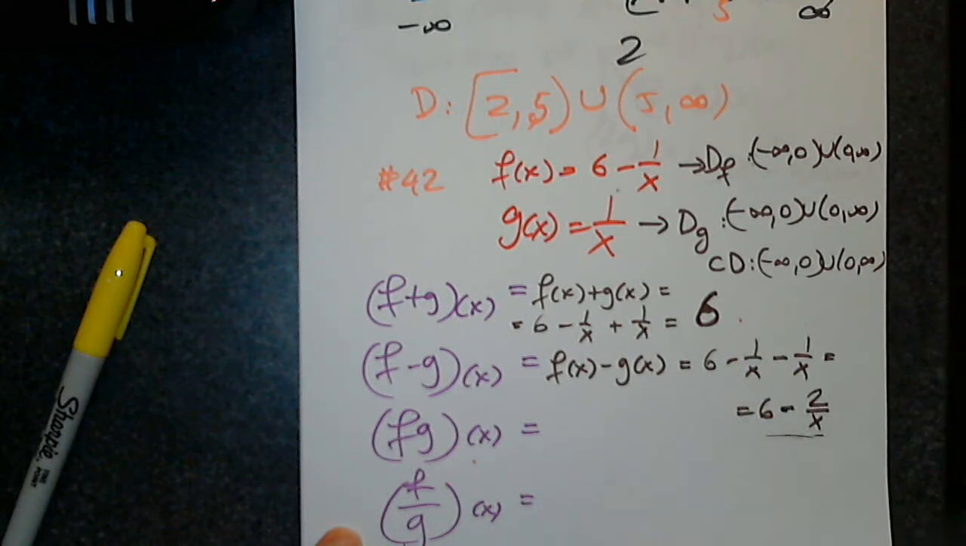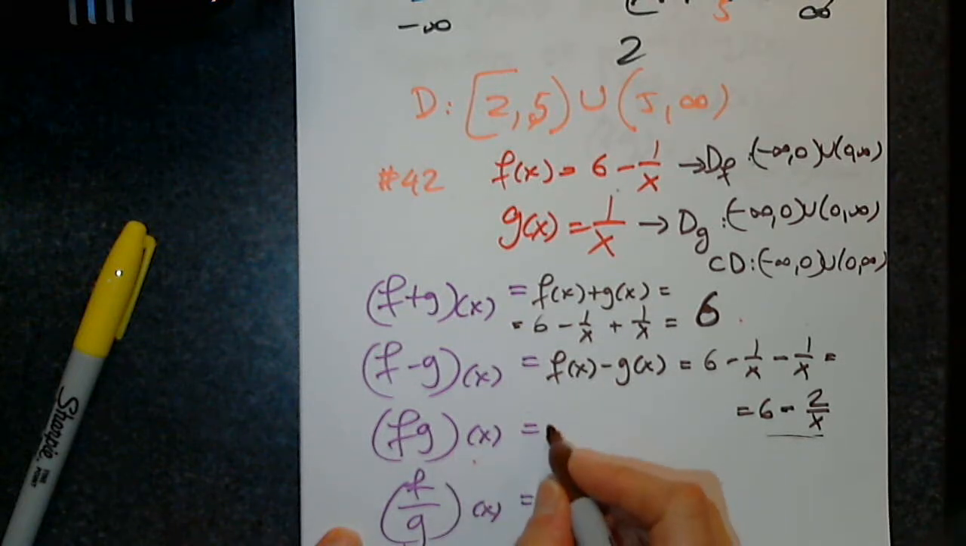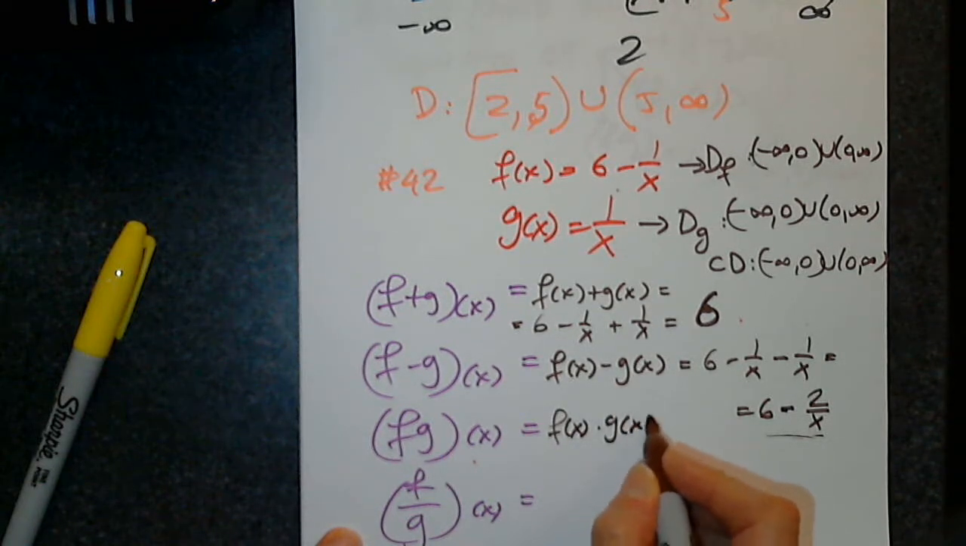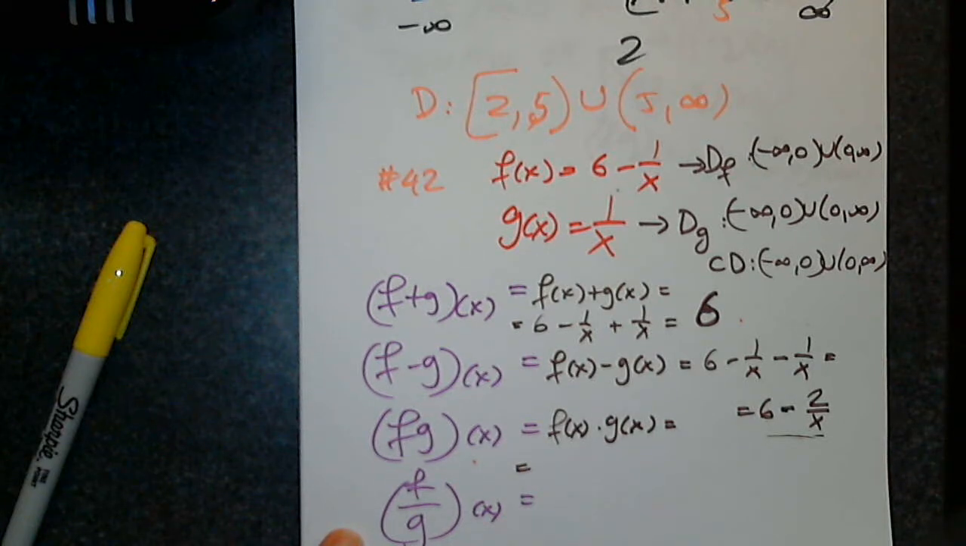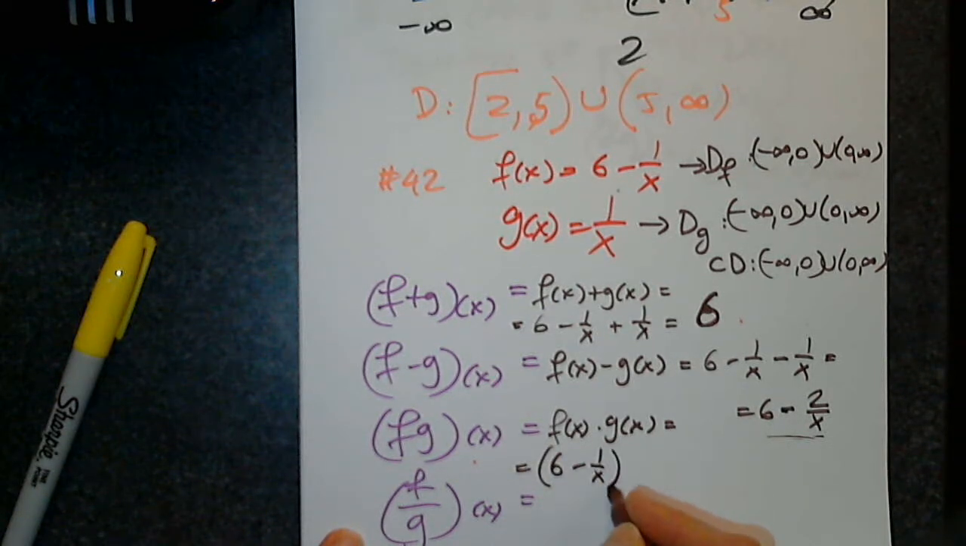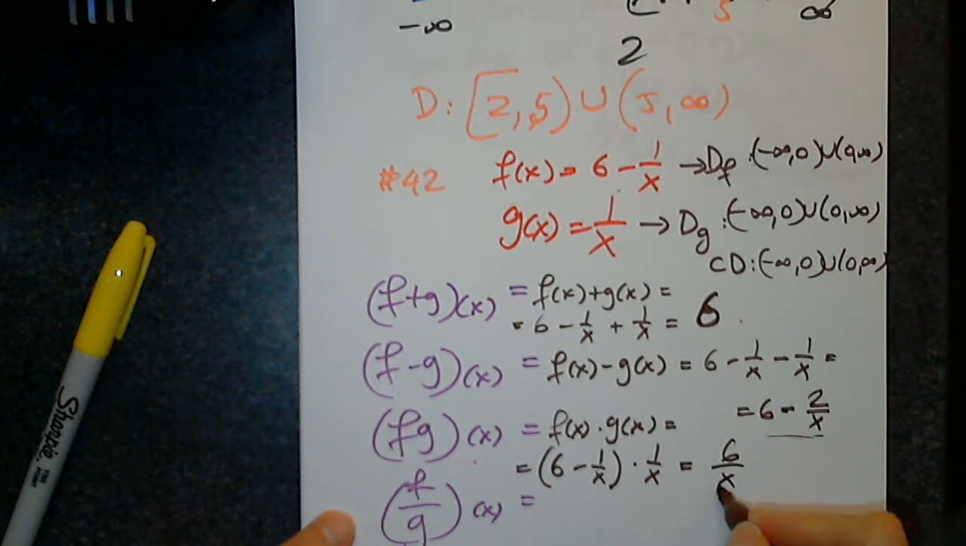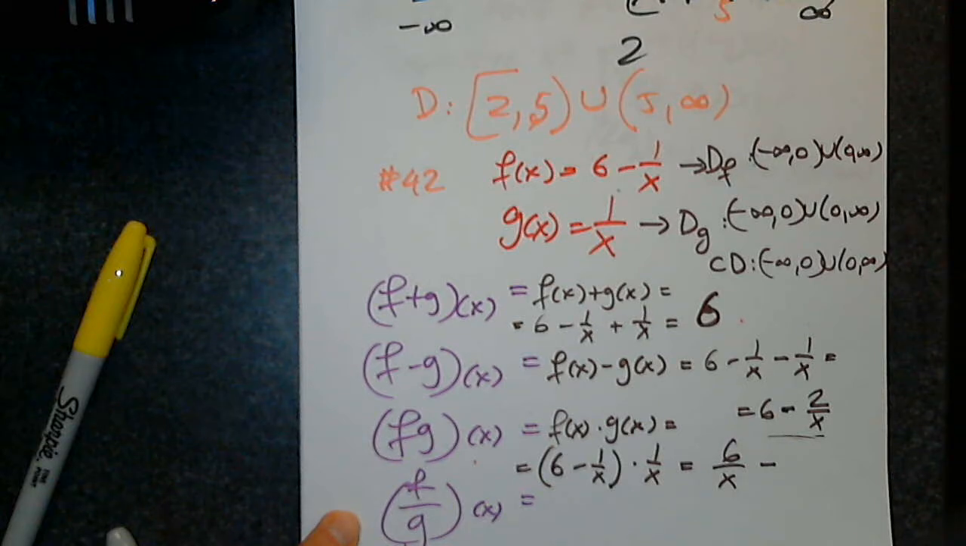Yes? Good. So now the definition is f of x times g of x. In parentheses, 6 minus 1 over x multiplied by 1 over x. I have to distribute. Can anyone tell us what to write? Six over x, very good. I agree with 6 over x. Minus? 2 over x. Careful.